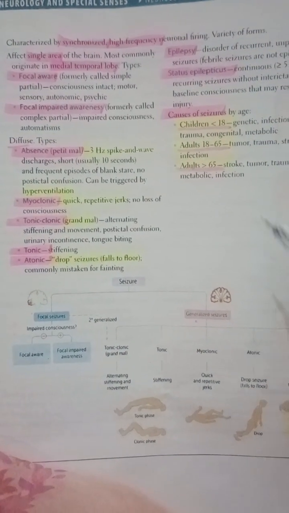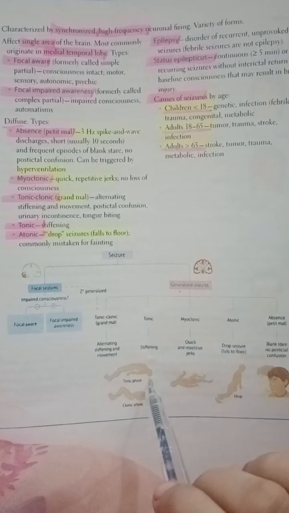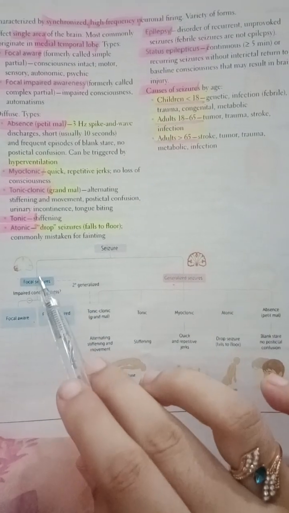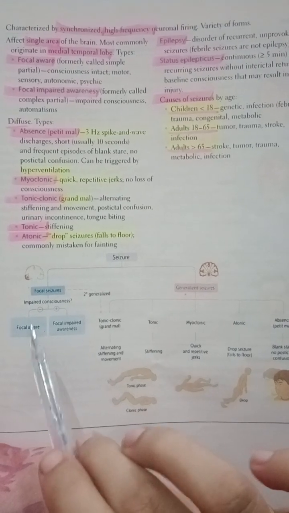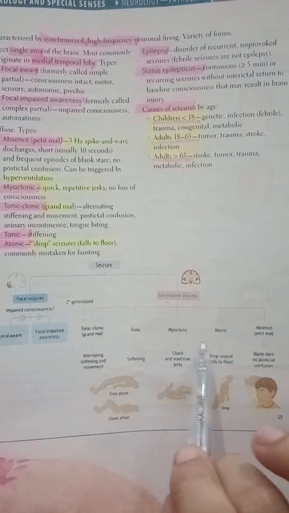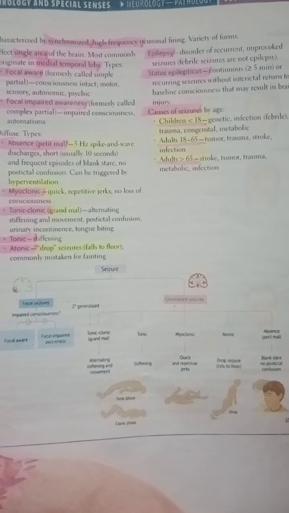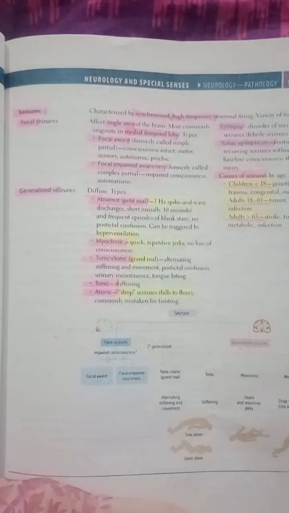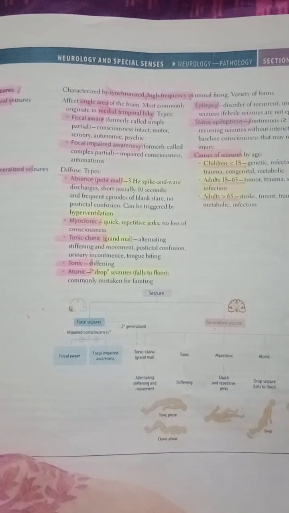So this is basically a flow chart which is summarizing the types of seizures. A focal seizure and generalized. In focal, we have focal aware and focal impaired awareness, right? In generalized, we have all these types which I already told you, right? So you need to remember these things like this. They are very important for MCQs, right?